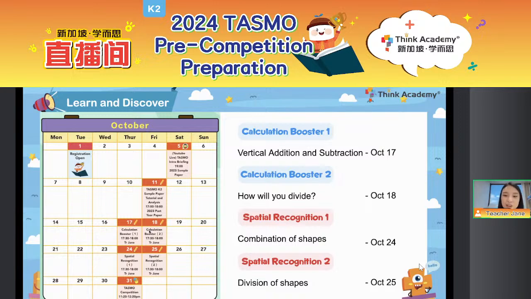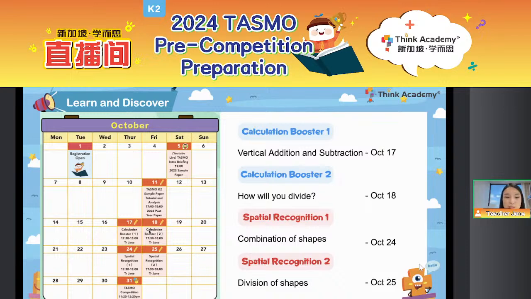And then in the second calculation booster lesson, we will learn how to divide. In this lesson, we will learn how we can divide something equally. This lesson will help us a lot in the future, because we will learn about multiplication and division. So after we learn how to divide something into equal parts, that will help us a lot for our future learning.